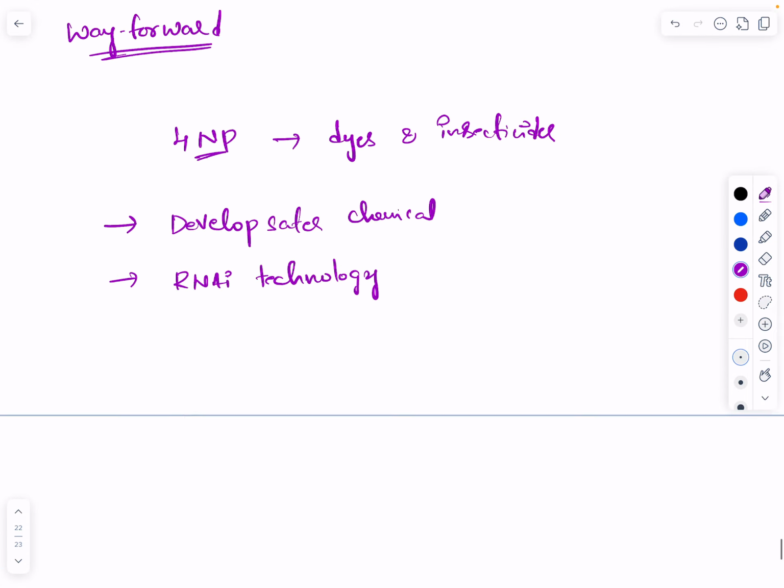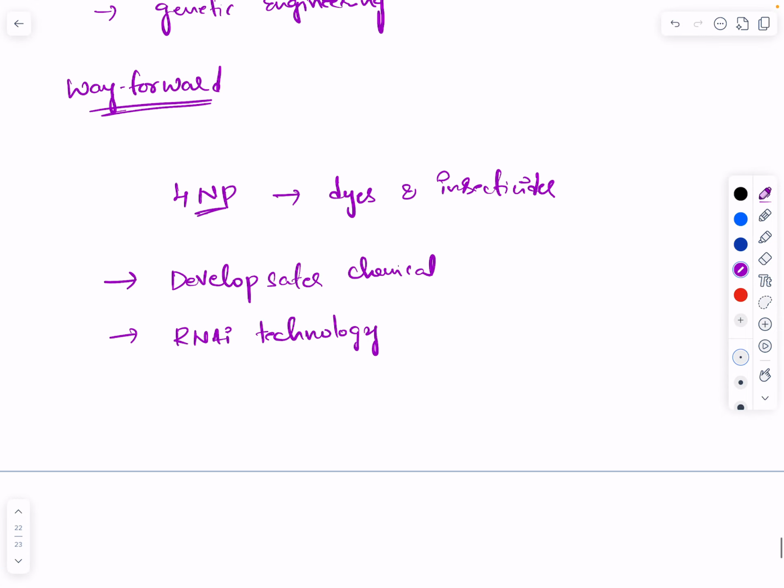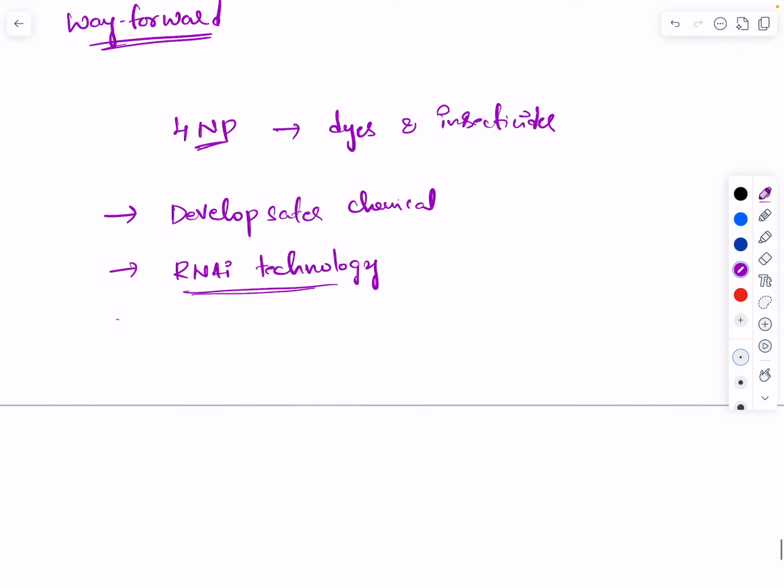Now we expect them to develop RNAi technology, which will block the gene expression without using 4-NP. The third thing we can expect is to design biopesticides and fungal pathogens that kill locusts in a targeted way.